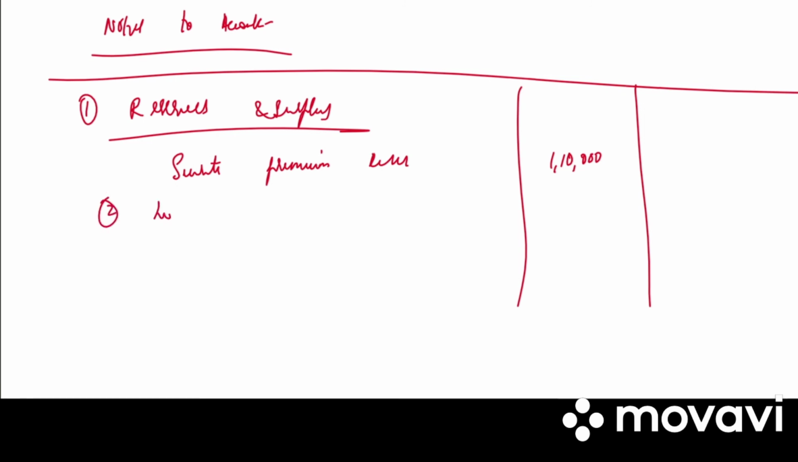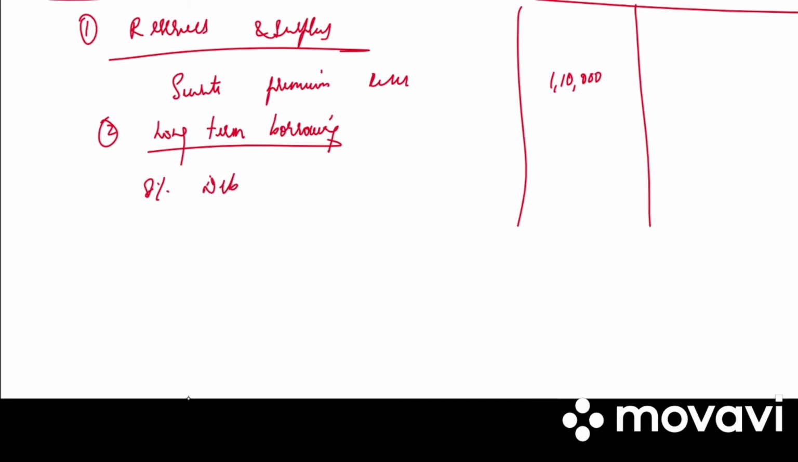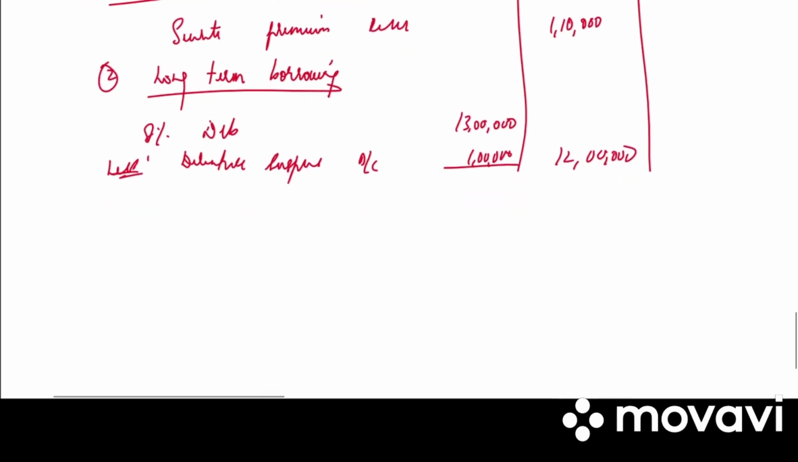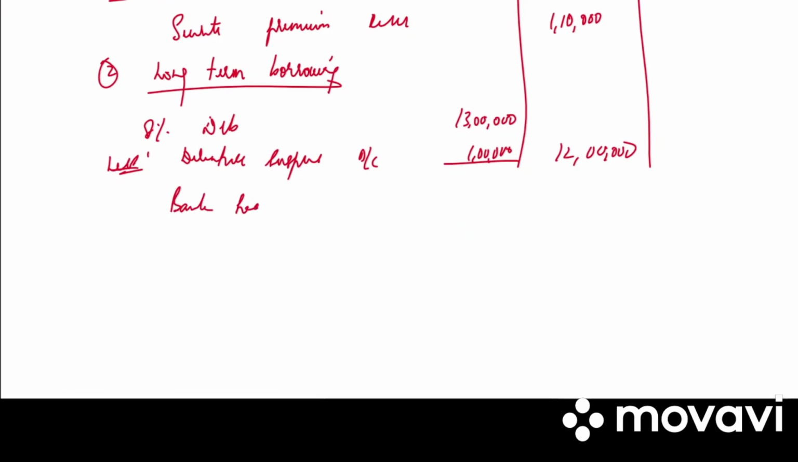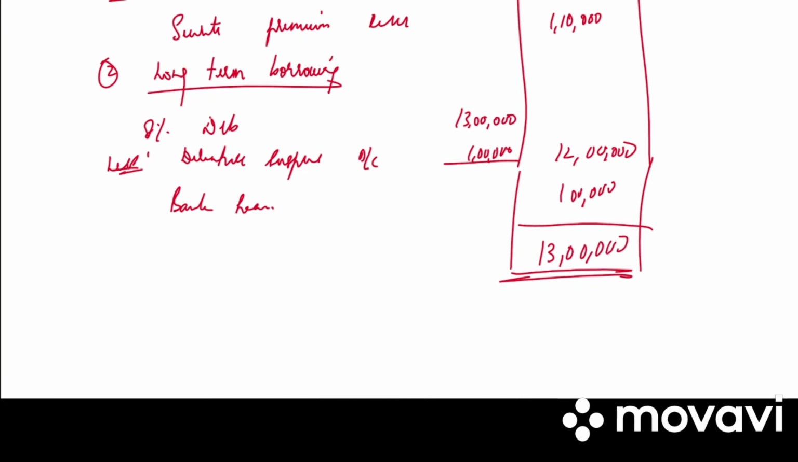Next we have second one, long term borrowings. 8% debenture. How much is it? 13 lakh. Less debenture suspense account 1 lakh. How much is it? 12 lakh rupees. Then we have bank loan in bracket on collateral security of 8% debentures of 1 lakh. How much is it? 1 lakh rupees. So 13 lakhs.